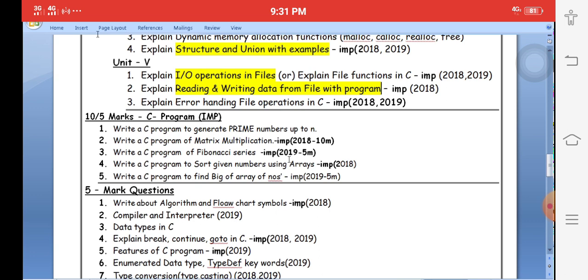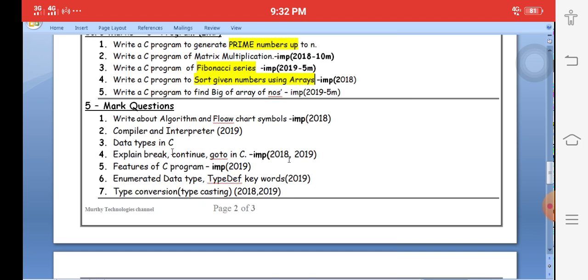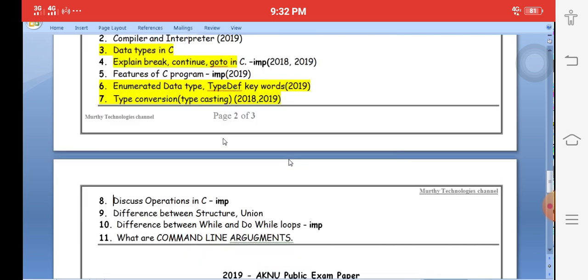Okay, important programs we discussed: prime numbers up to n, Fibonacci series, and matrix multiplication. Sorting of given numbers, bubble sort. These three programs are better to practice. In 5 marks questions, they regularly ask about data types in C language, break and continue, goto statement. Very important: enumeration, types of keywords. Okay, next one, type conversion. These are the short questions you must prepare. Don't forget other questions.